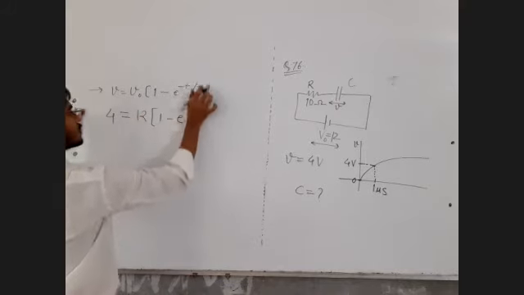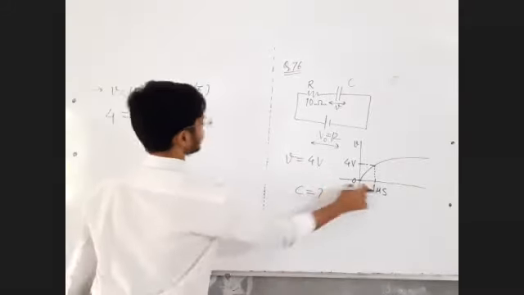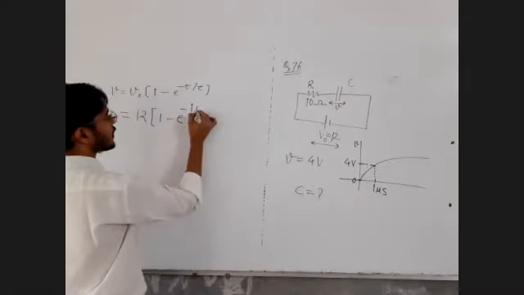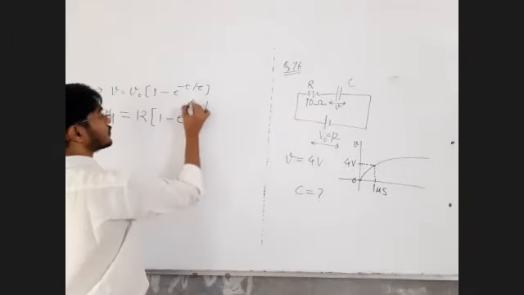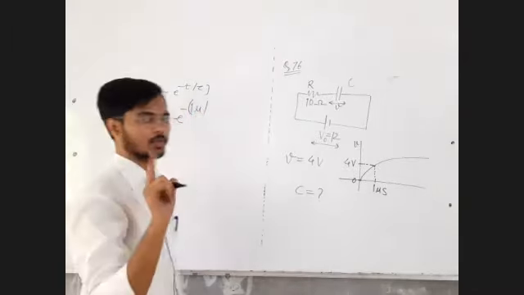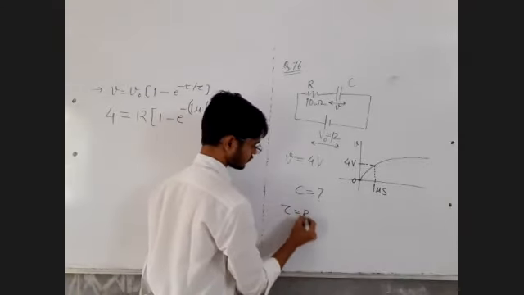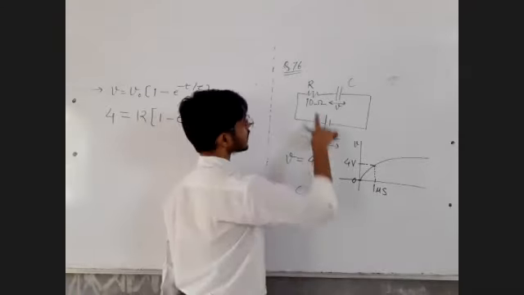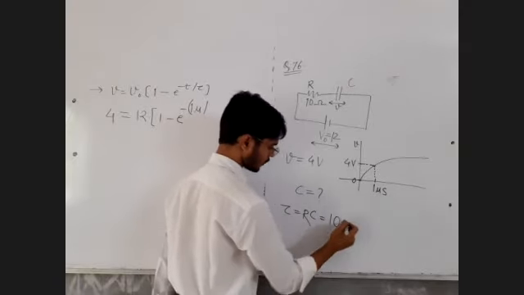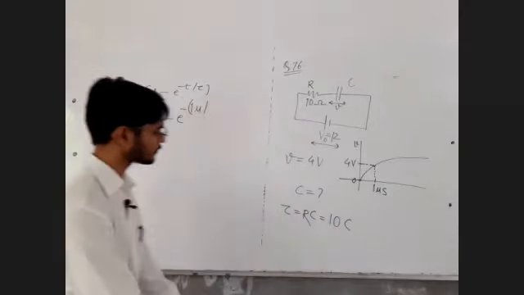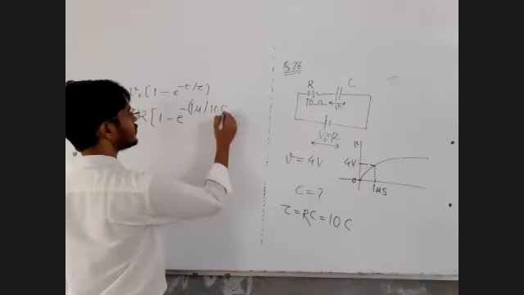Sir, this t value is given to you, right? Given to me, that is 1 microsecond. So let me write here 1 micro. People generally forget this micro, but I do not. Tau, sir, tau value is equal to RC. We have to figure that value out first. What is the R value? Sir, it is 10. Sir, the C value is not given. That's it, so it is 10C. So write here 10C. Fine.